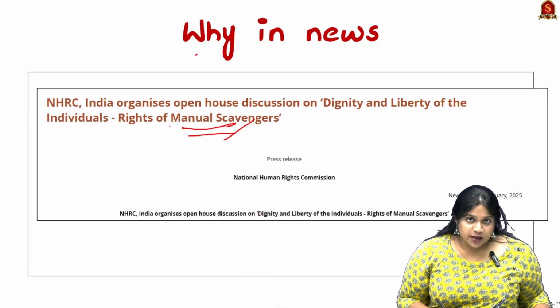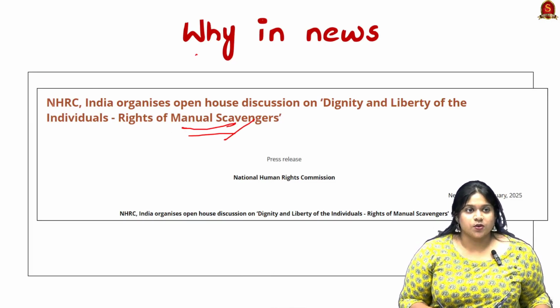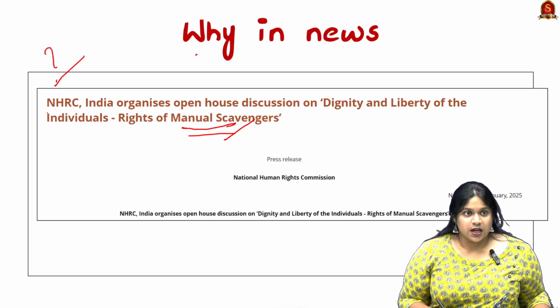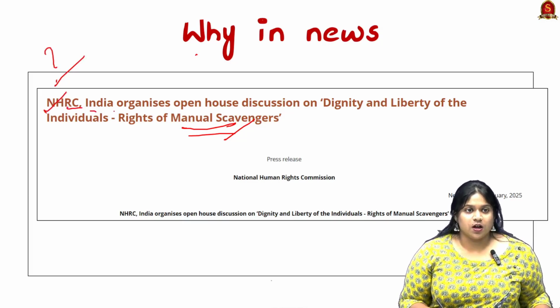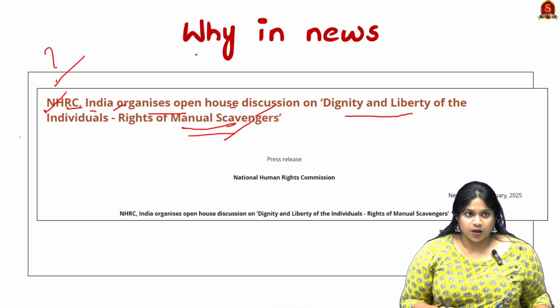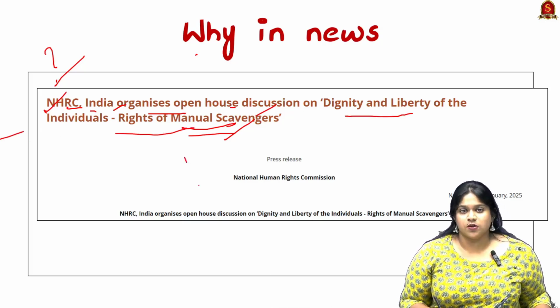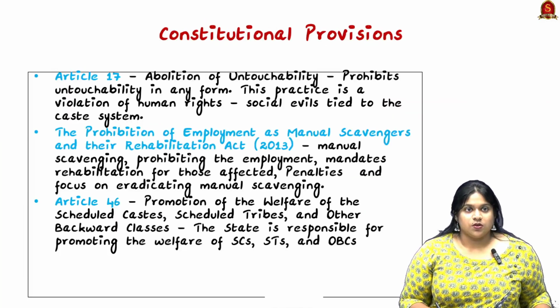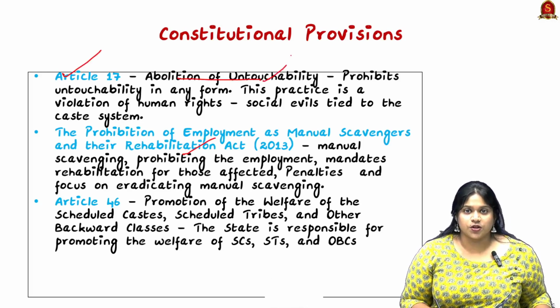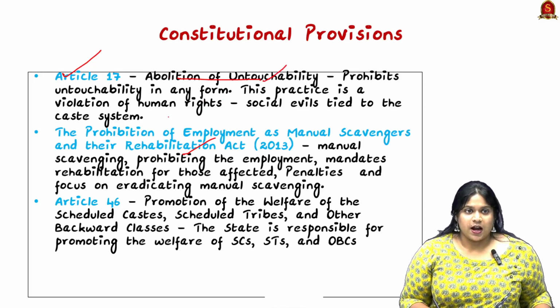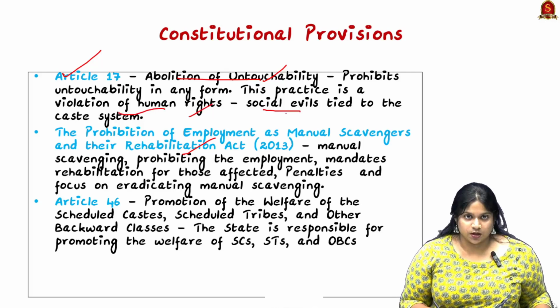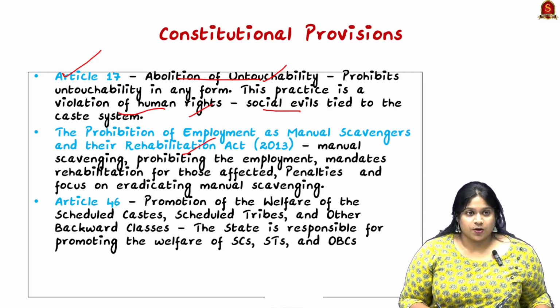Now the next topic is about manual scavengers. Why is it in the news? Because the National Human Rights Commission of India has organized an open house discussion on dignity and liberty of individuals, that is, the rights of manual scavengers. So here it comes under the National Human Rights Commission. Looking into the constitutional provisions, it comes under Article 17 on the abolition of untouchability, and is seen as a violation of human rights, as it is tied to the social evils of the caste system.